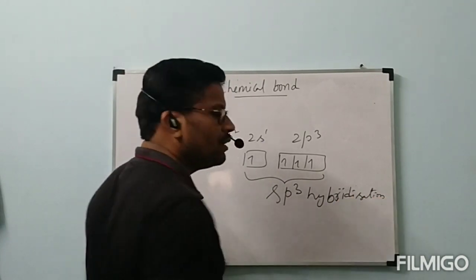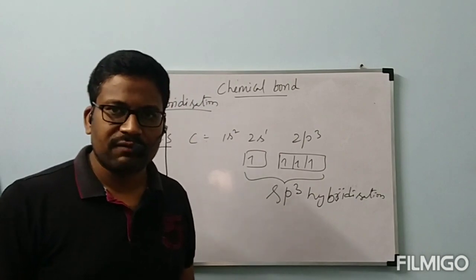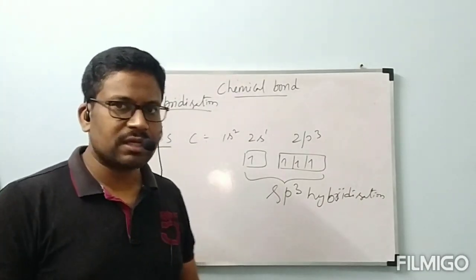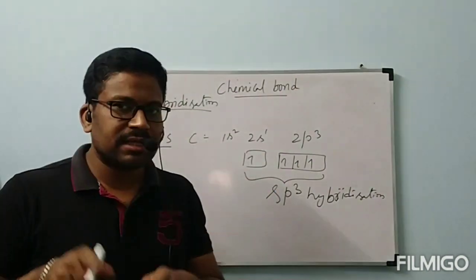First we will see what is meant by hybridization, the definition. After that, we have different types of hybridization.